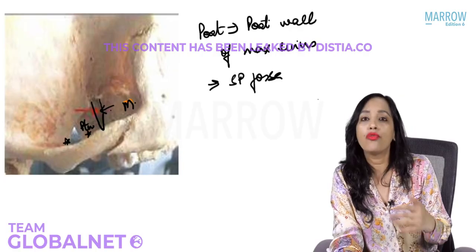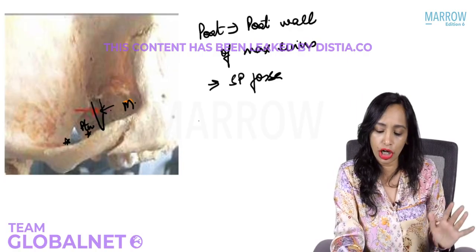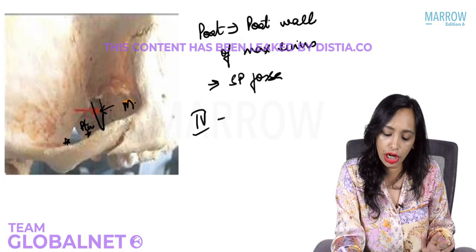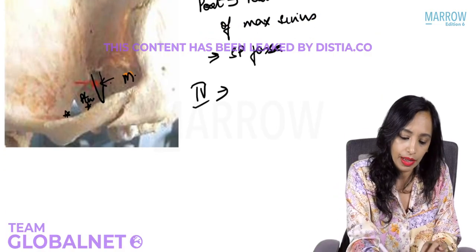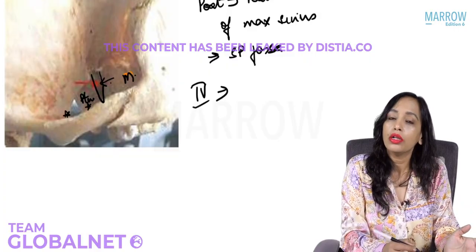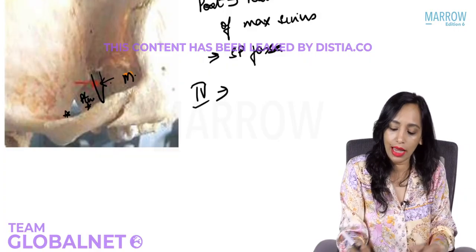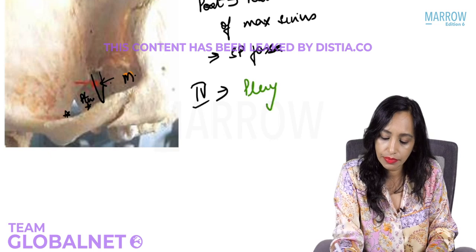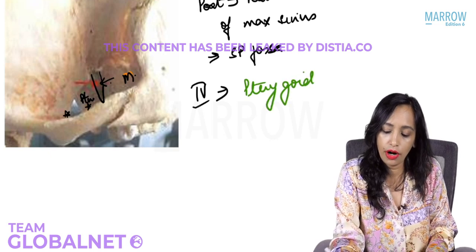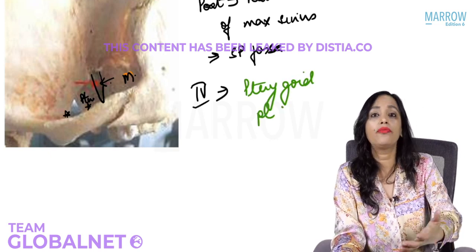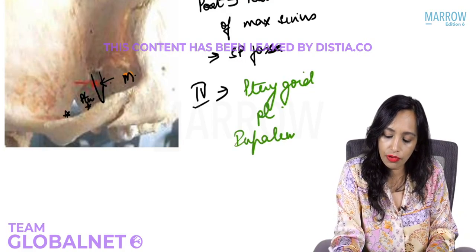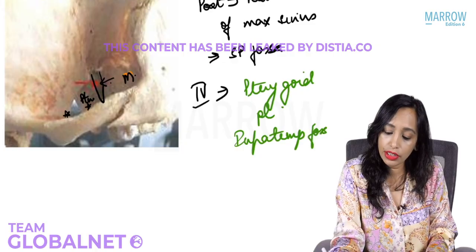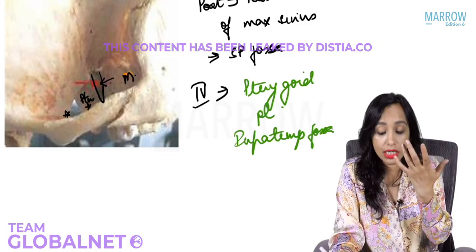Is that clear? What will be stage 4? Rest everything is stage 4. Stage 4 is when it has extended further posteriorly to the pterygoid plates, or further laterally, like the infratemporal fossa, or when it has involved the skin of the cheek.